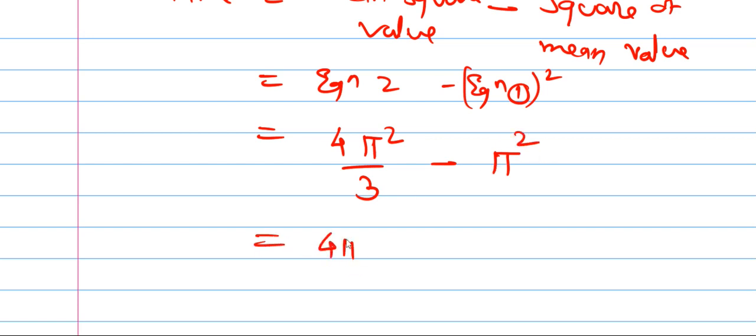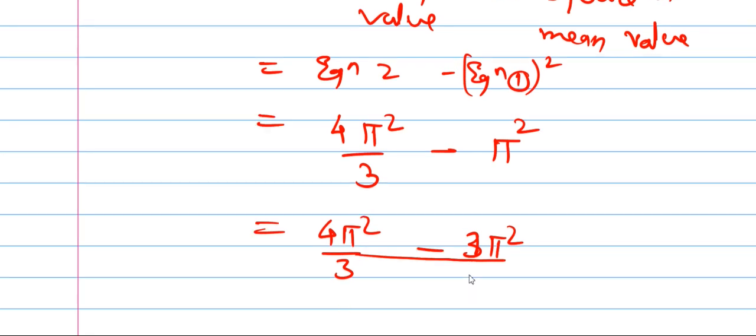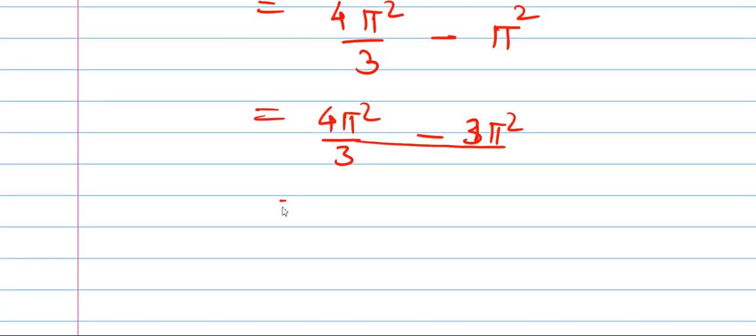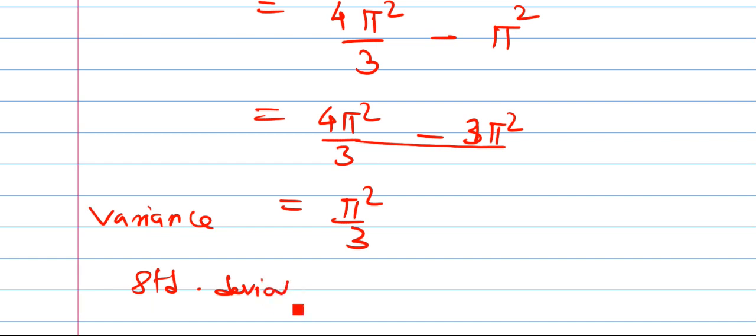Solve this: 4 pi square by 3 minus 3 pi square, all divided by 3. So the answer is pi square by 3. Variance is pi square by 3 and standard deviation is under root pi square by 3, that means pi by root 3. This is the answer.